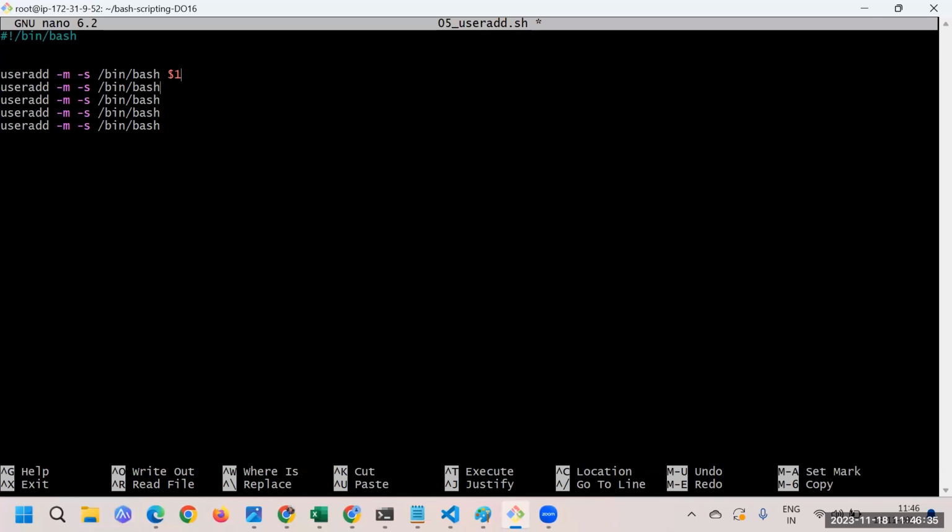All right, and then here I can just do it this way, $2, $3, $4, $5. Basically here the values should be coming from outside while executing the script. So here I'll say Control O, press enter, Control X.